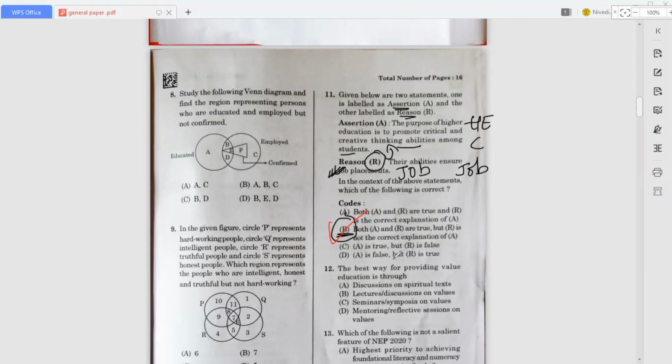The best way for providing value education is through what? The answer for this question is D, that is mentoring and reflective sessions on value. So this is the best way of providing value education. Now move on to the next question.